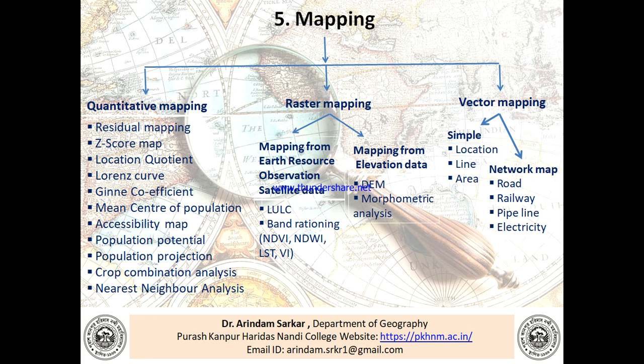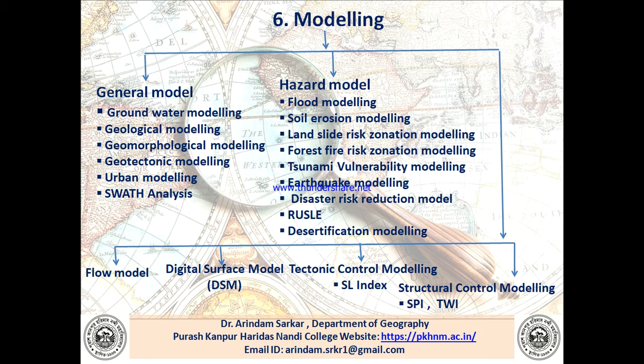Now the vector mapping. Vector mapping can be further divided into two: one is simple, another one is the network map. What is the example of the simple map? That is the location, line, area, that is simple vector mapping. And the network mapping, that is the road, railway, pipeline, electricity.